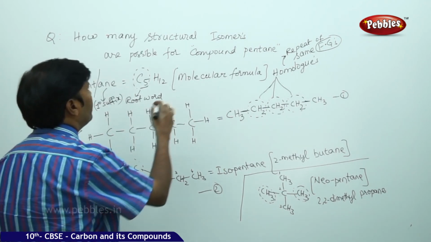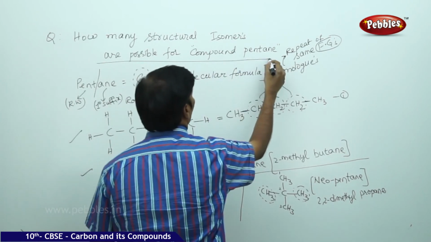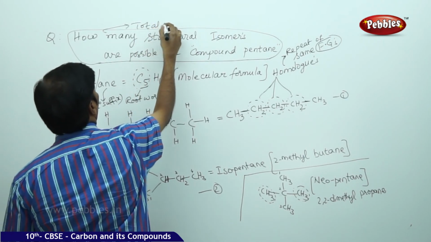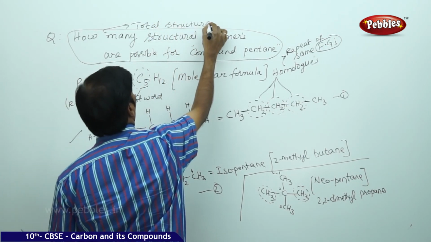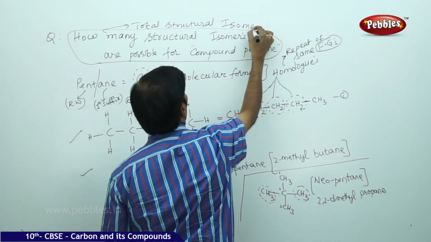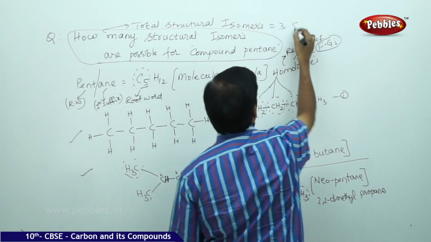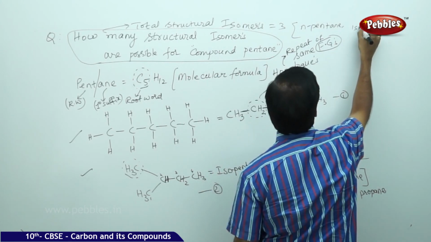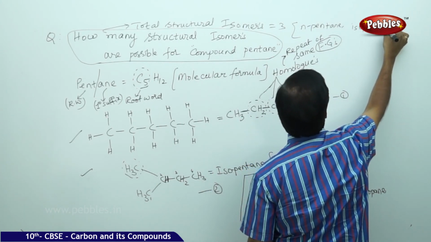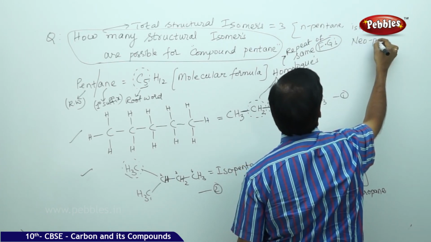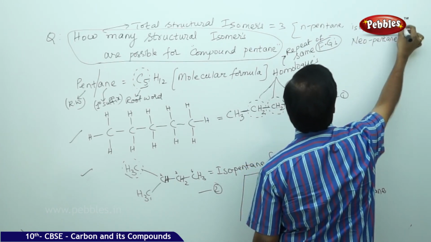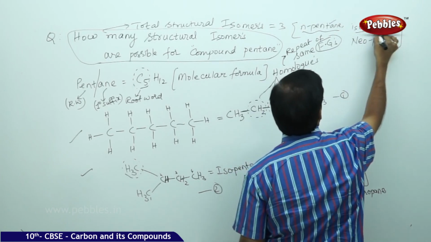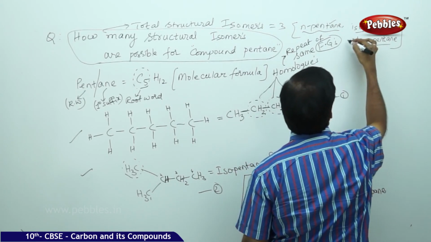So the answer for this question, the total number of structural isomers is equal to 3. Those are n-pentane, isopentane, and neopentane. 3 isomers are possible.